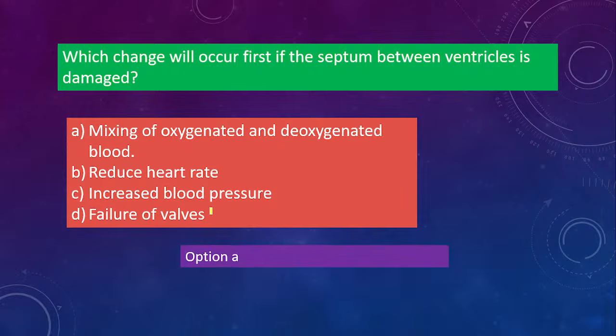So what will happen at that time? Oxygenated and deoxygenated blood is separated by the septum between the ventricles. You have the left ventricle and right ventricle, right? The left and right ventricles are separated through a septum. It is like a wall, that is the septum. So if that septum is not there, what will happen? Oxygenated and deoxygenated blood both will mix together. Okay?